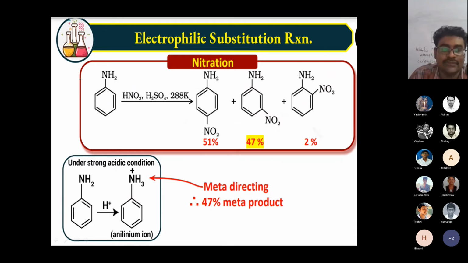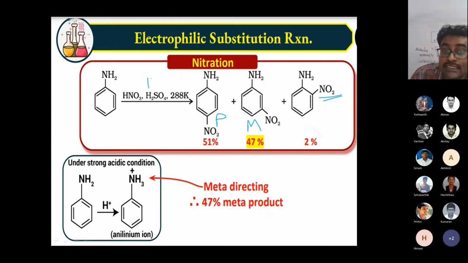Nitration, a very important chemical reaction. In nitration, an NO2 group comes here. But you can see very clearly, the para product is 51%, but meta is also coming. What we expected was that ortho must come more. Why is meta coming here?